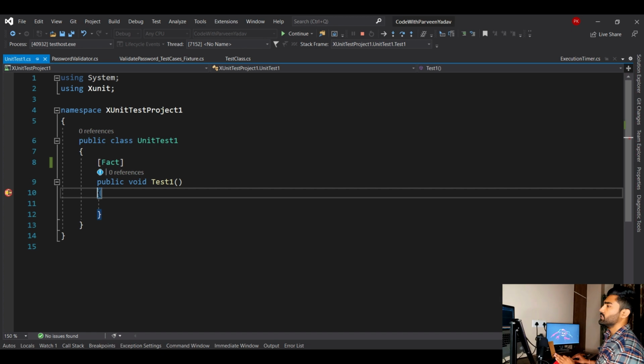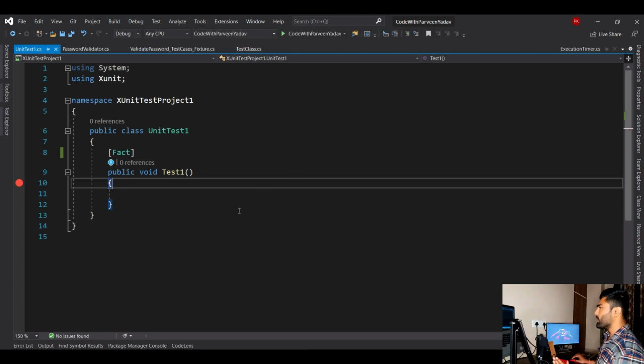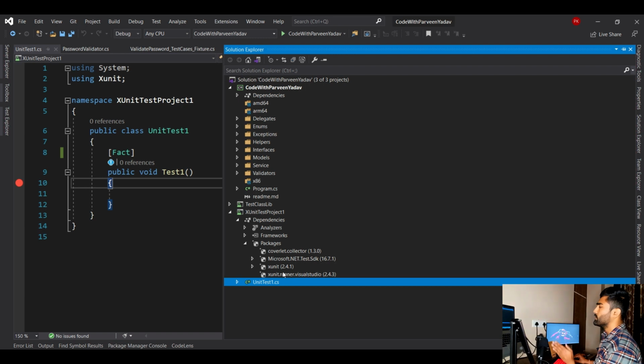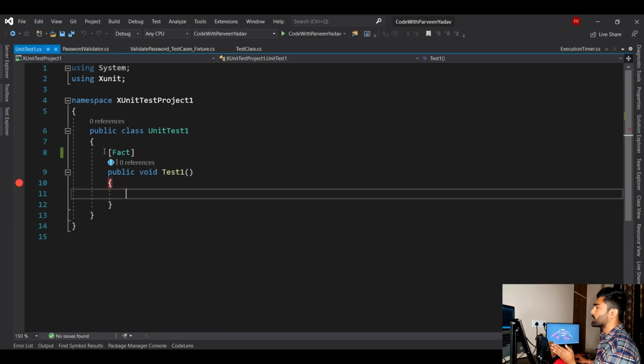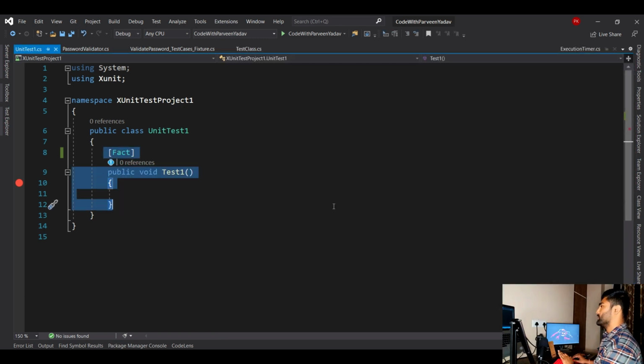Yep, something is happening. We can see the breakpoint, right? So that means it is working fine. Okay, so xUnit is doing everything for you. When you select it from the solution, you don't need to install any third party to make your application run, right? Okay, now this is good.